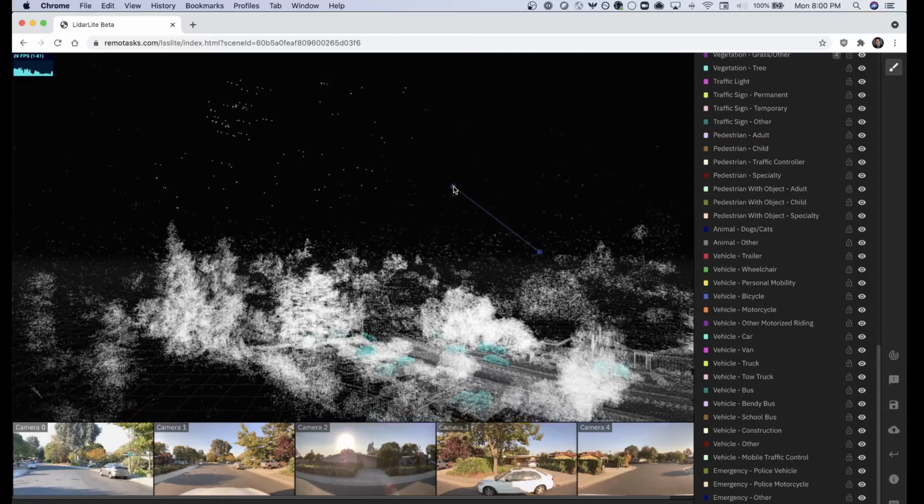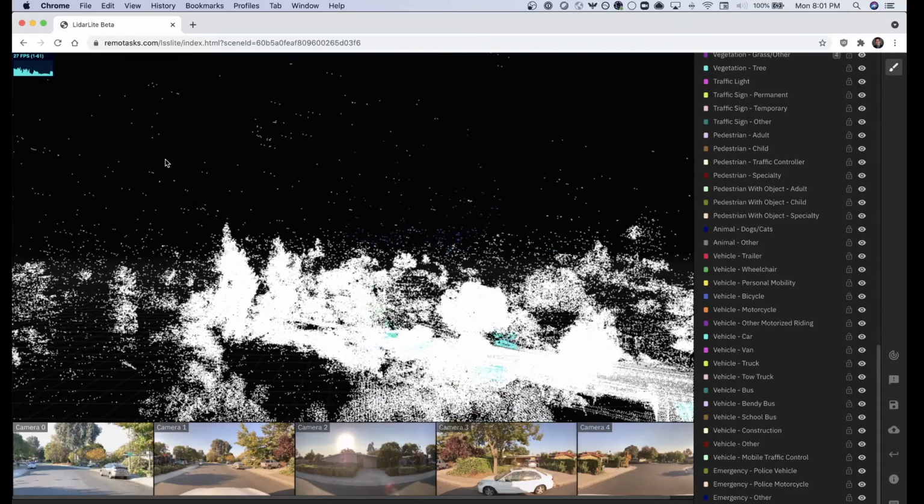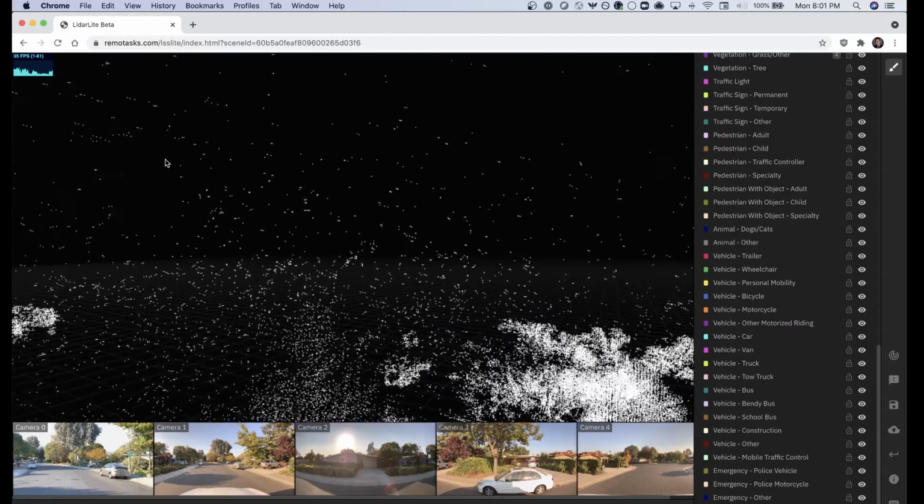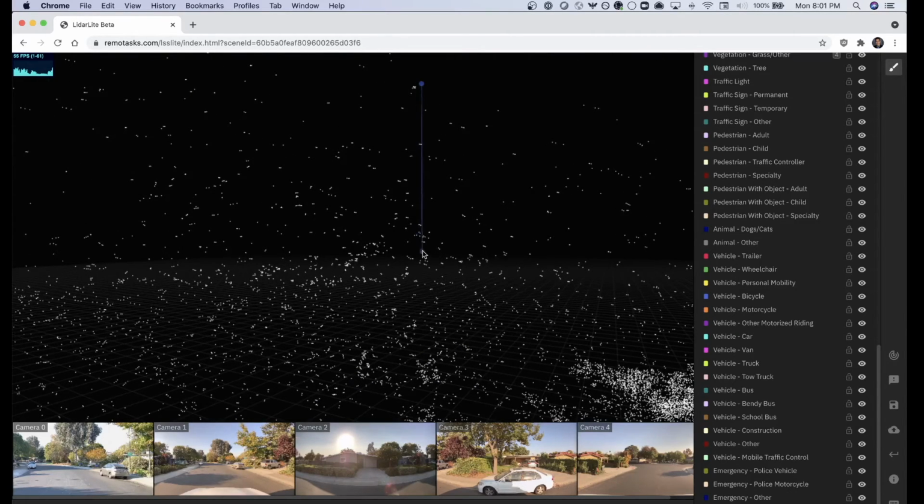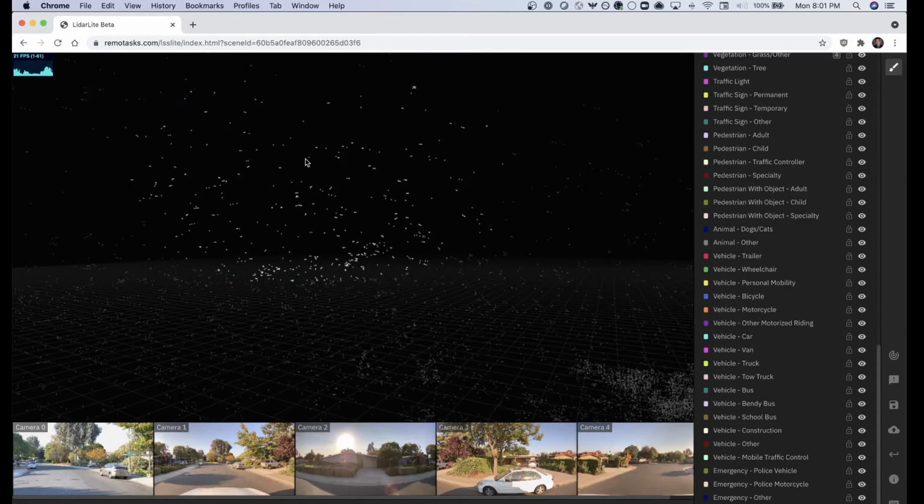The other use is to draw a region around those points by dropping down vertices. So here, if I click initially, you'll see it creates a point, or a vertex, and I can continue creating this polygon around the selection of points. And when I finally get back to where I first started, I can click on that point to close off the selection and annotate all of those points that I've selected.